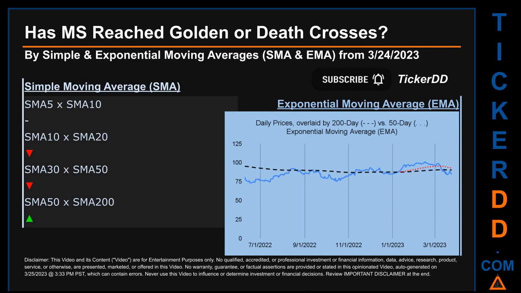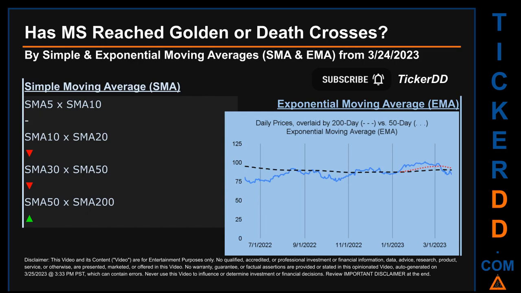For our opinionated analysis of third-party and abstracted data, we decided to look at both simple moving average, SMA, and exponential moving average, EMA. The latter calculates moving average by giving more weighting to recent prices. For EMA, you can be the judge. Look at the generated graph on this page.